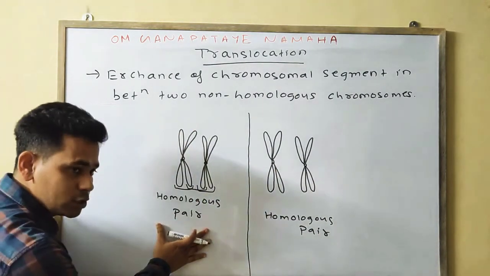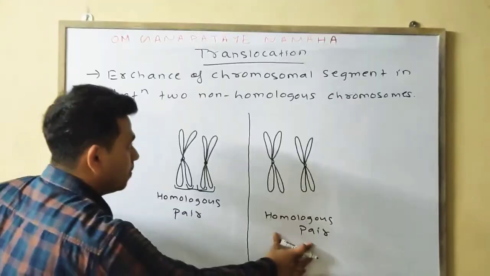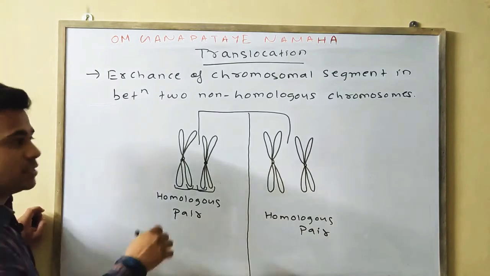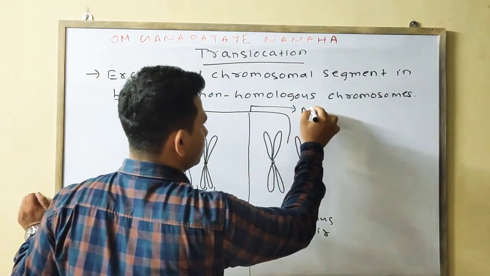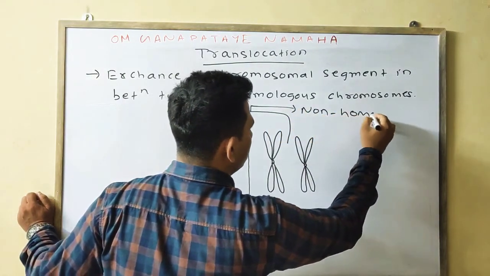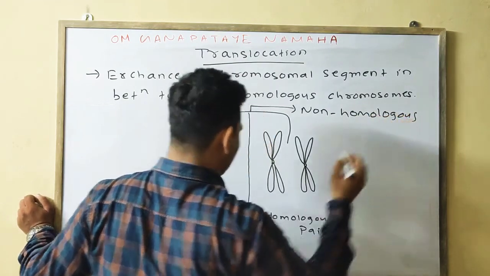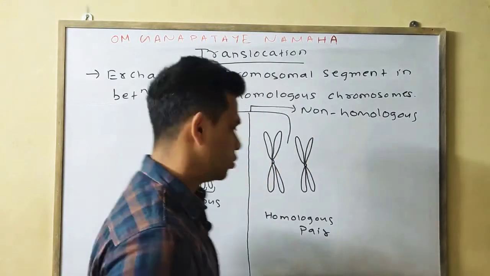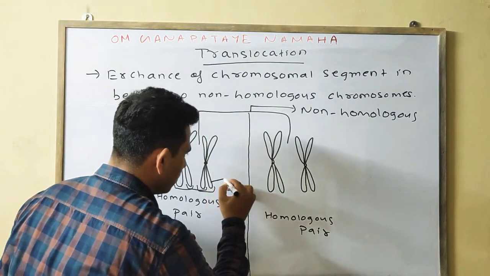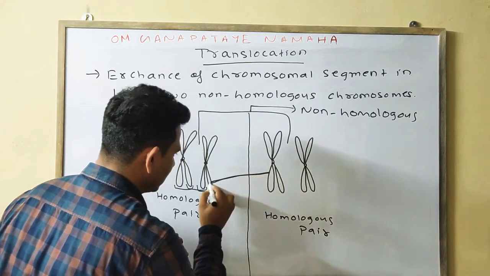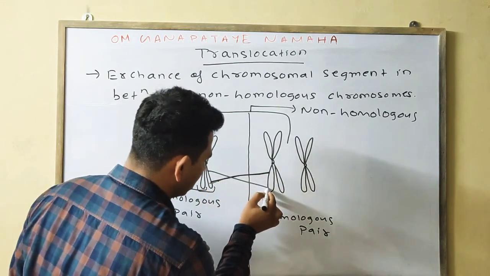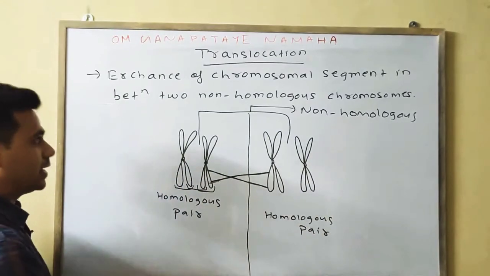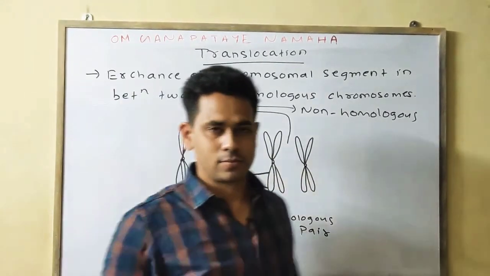Means this is a homologous pair, this is another homologous pair. But if we take these two, then these are your non-homologous chromosomes. And if the exchange takes place between the non-sister chromatids of two non-homologous chromosomes, means some genes or some chromosomal part gets exchanged in this segment, then that is known as your translocation.